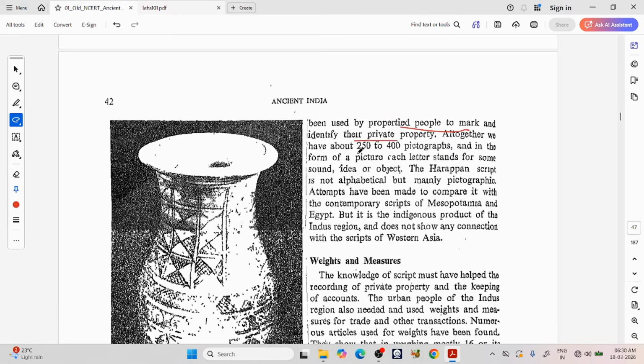Although we have about 250 to 400 pictographs, and each letter, in the form of a picture, stands for some sound, idea or object, the Harappan script is not alphabetical but mainly pictographic. Attempts have been made to compare it with the contemporary scripts of Mesopotamia and Egypt, but it is the indigenous product of the Indus region and does not show any connection with the scripts of Western Asia.